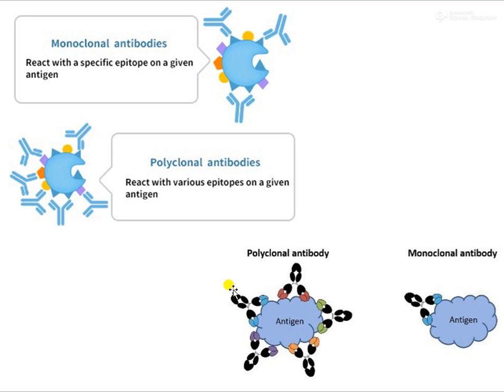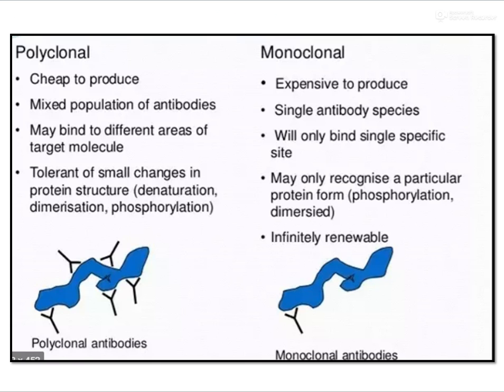They are referred to as polyclonal antibodies. When antibodies are produced against different epitopes of an antigen, that is referred to as a polyclonal antibody. And if you produce an antibody against a specific epitope of a particular antigen, that is referred to as a monoclonal antibody. I guess the picture itself is self-explanatory. That is, against one particular epitope of the antigen, if you produce an antibody, that is referred to as a monoclonal antibody.